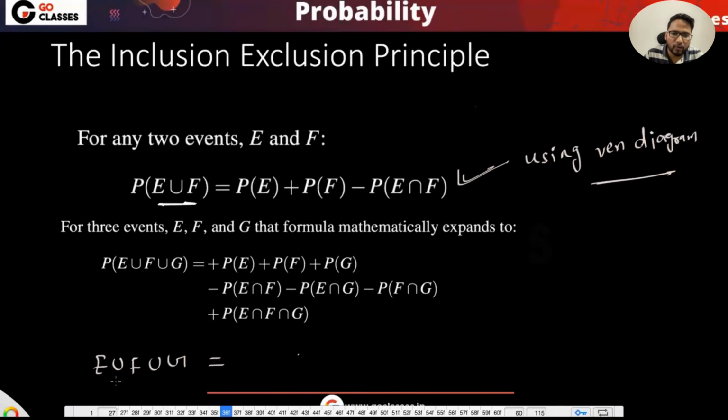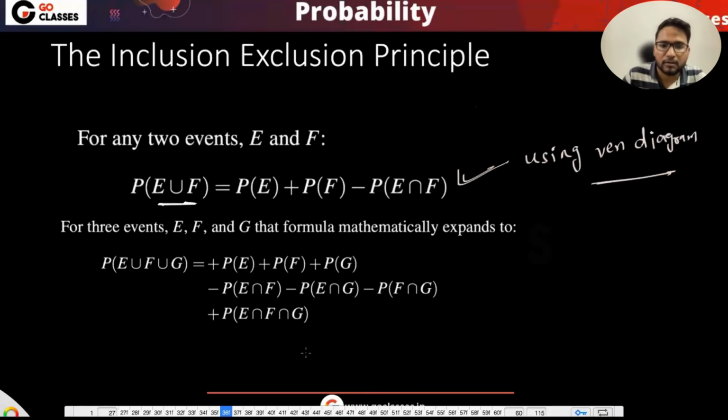How do we represent E union F in the set theory? I think in the set theory we have the number of elements in E union F, n of E union F. Here we are having P. That's okay. So you can have the inclusion exclusion formula for 3 or for 4.